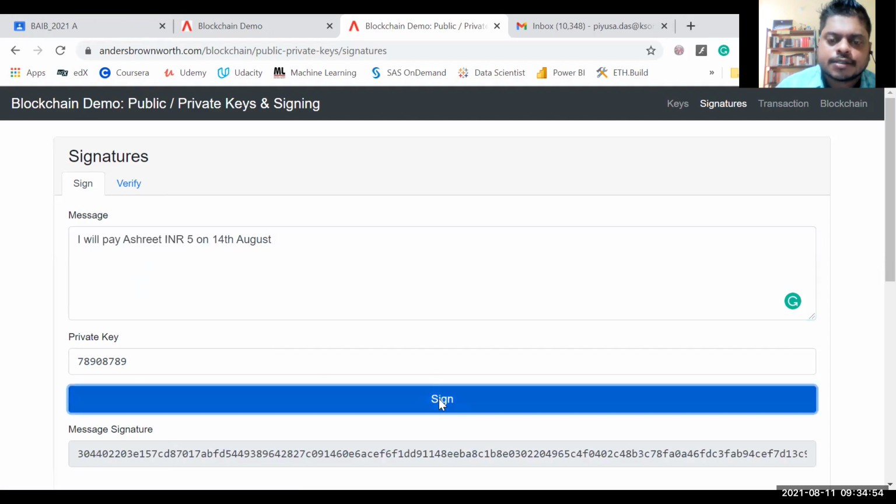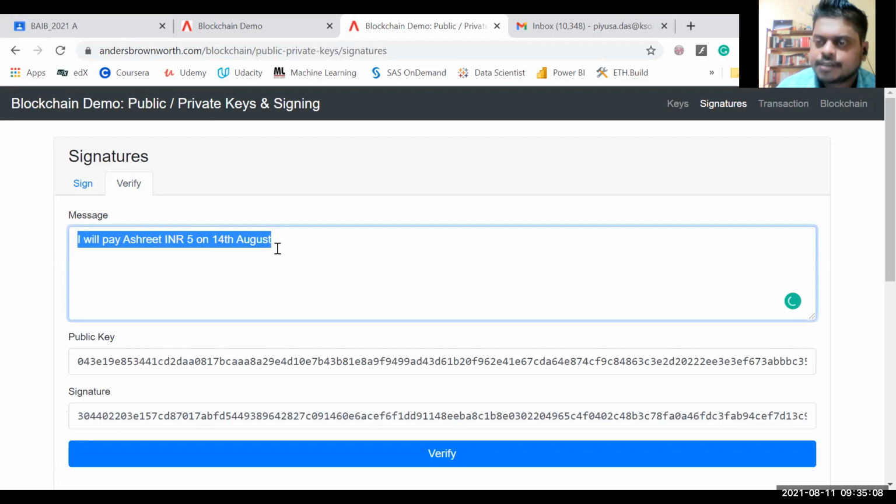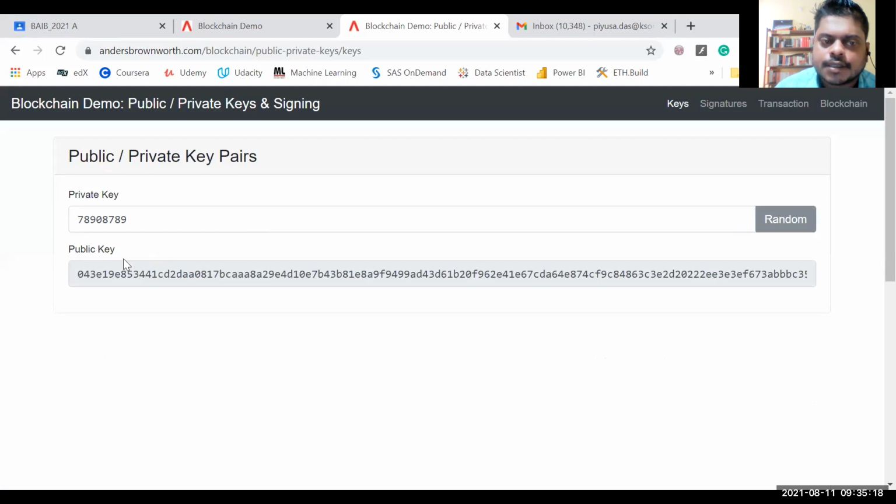This is my message signature. I'll sign it again because it has not changed. The signature starts with 3044022, some number. So what do miners actually do? For my message, through a private key, I have generated a signature. Initially, if you remember in the keys, for my private key there was a public key which started with 043E19.